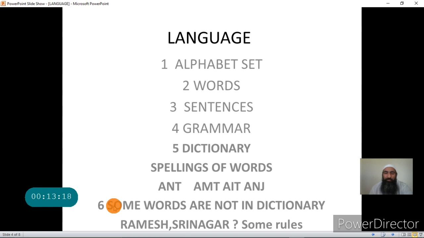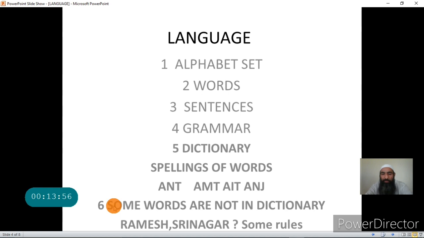Now, there are some words that are not in the dictionary and still we use them in the language. Let us take examples of such words, like Ramesh, or Srinagar, the name of a city. We don't have such words in the dictionary, but we use them in a language. The name of some person we use in the language. Are there any rules for giving such names? For example, the name of a person. Yes, there are certain informal rules.